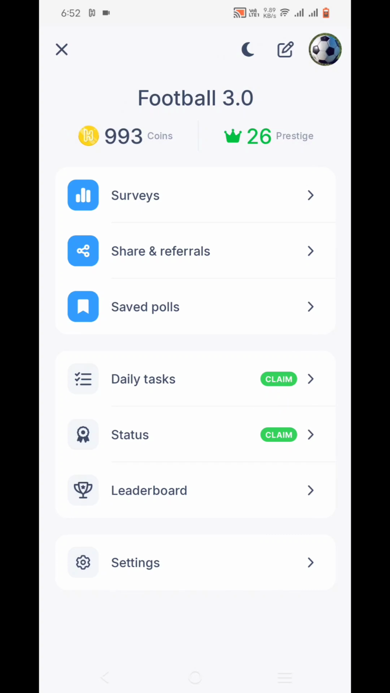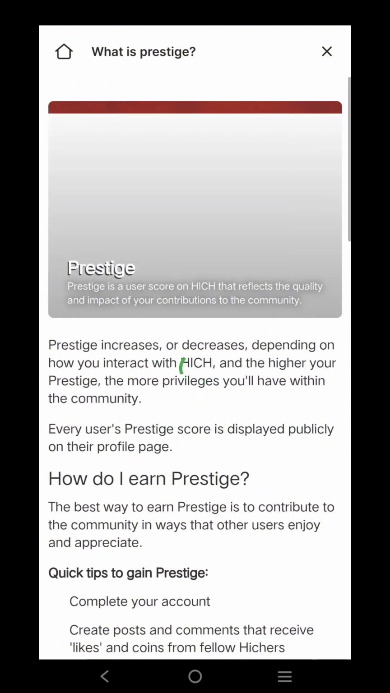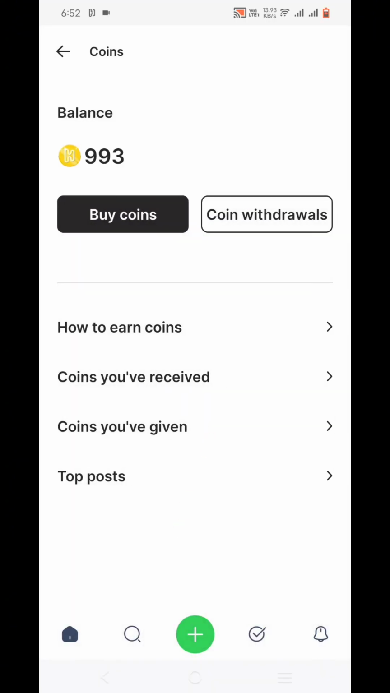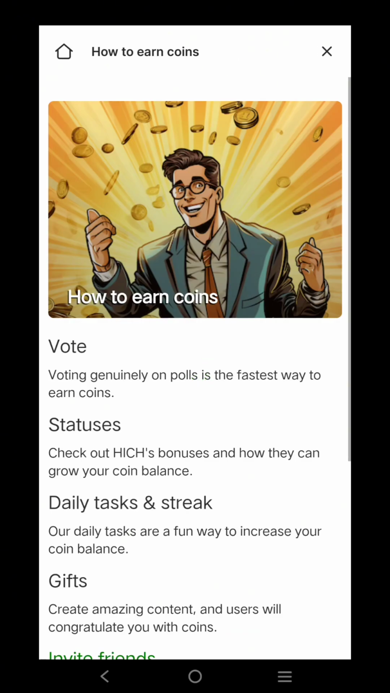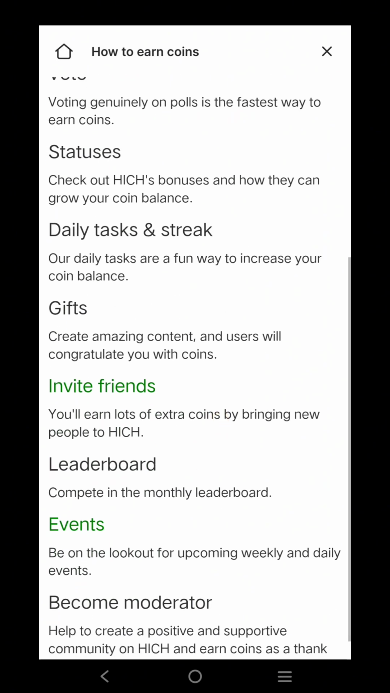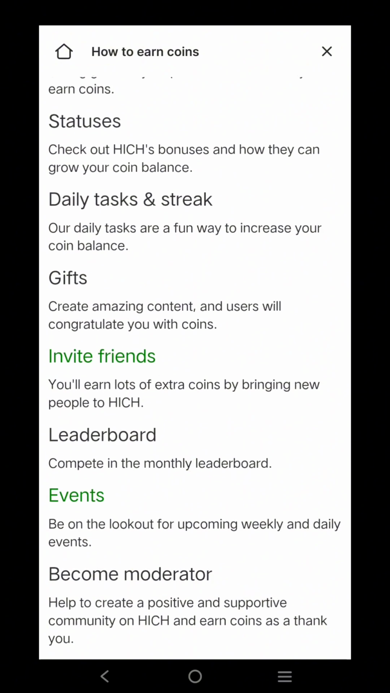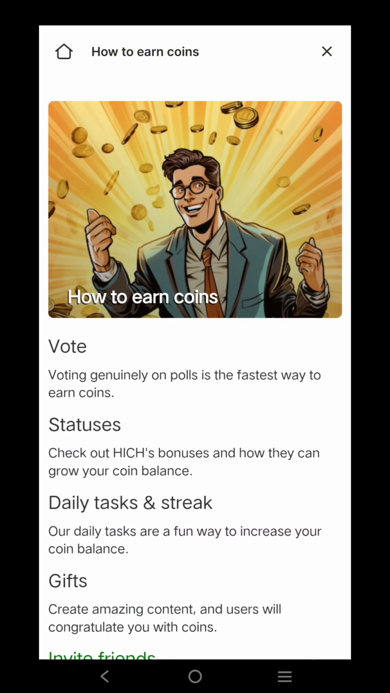Okay, these are the prestige, how to earn prestige. Okay, and how to earn coins. Okay, the coins you can earn mostly from the onboarding status, daily tasks and streak. Okay, someone who joins through you, like this, you can earn their coins too.